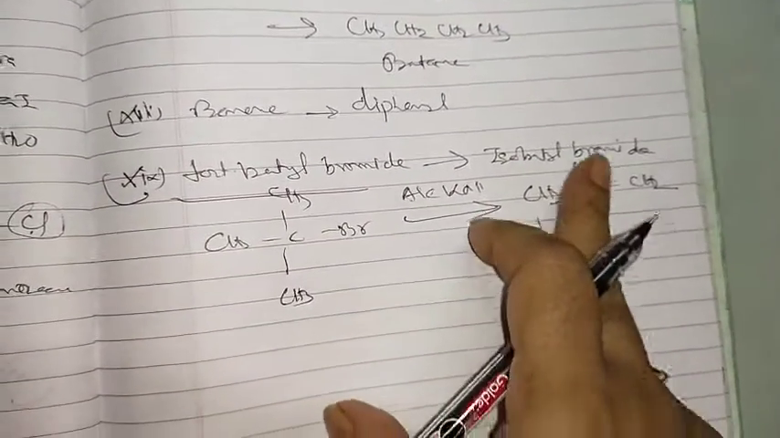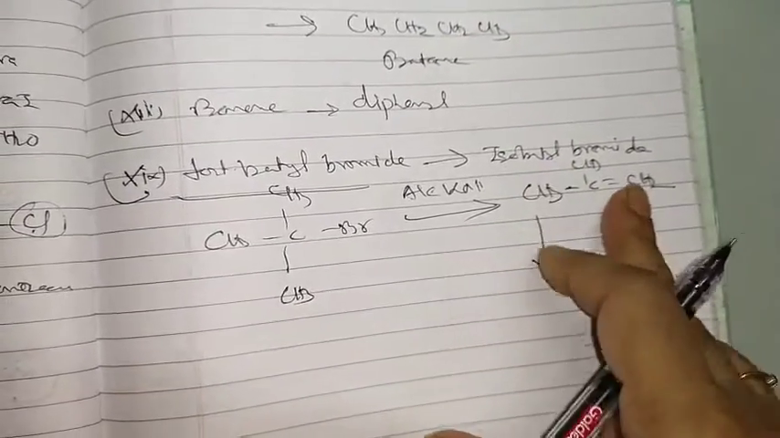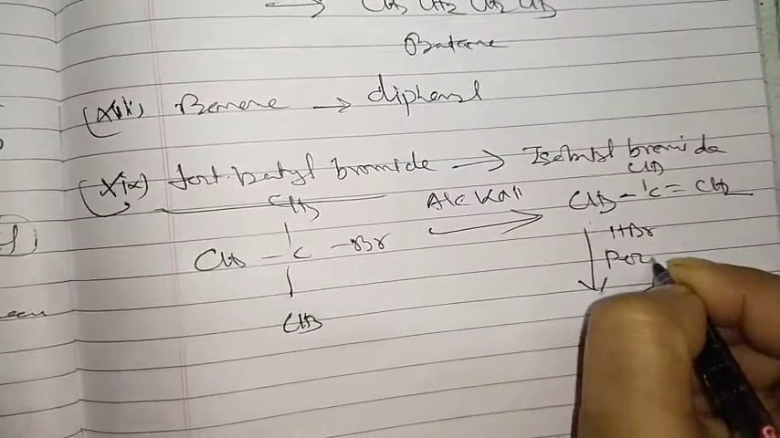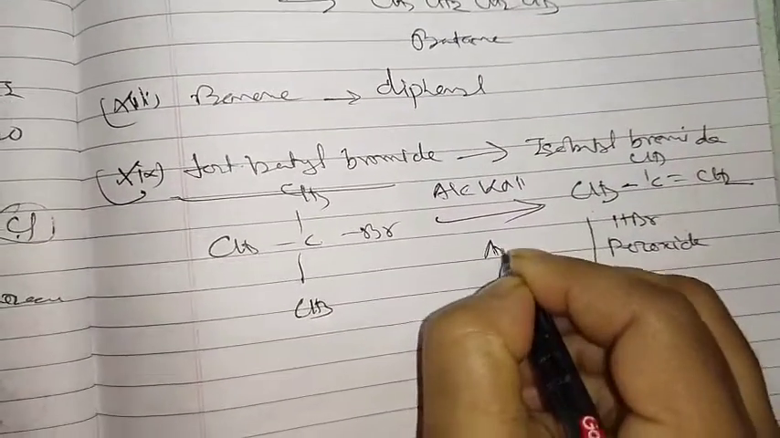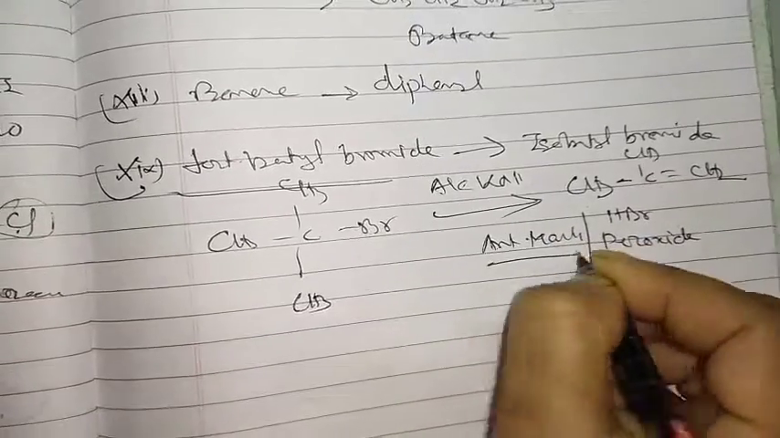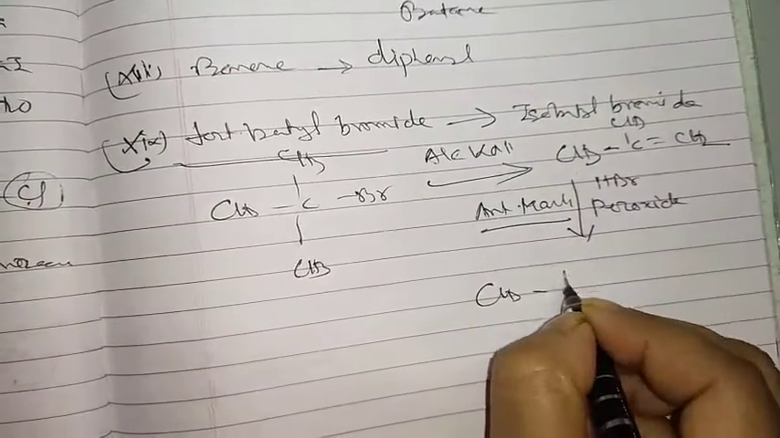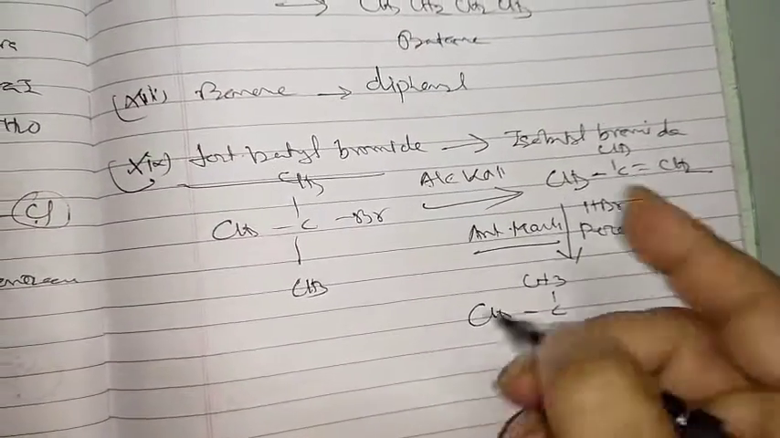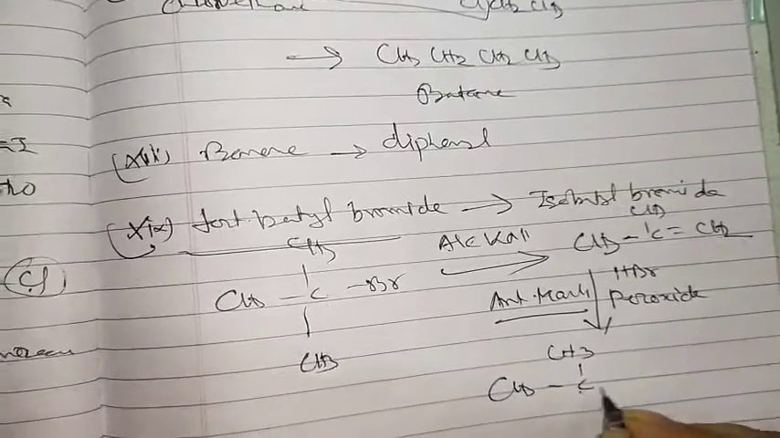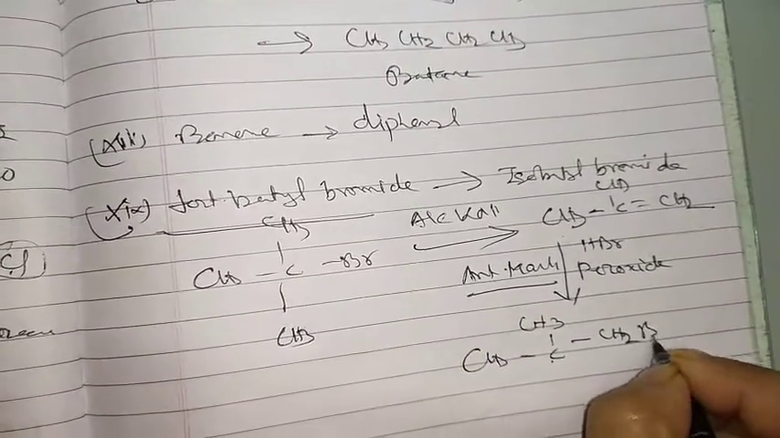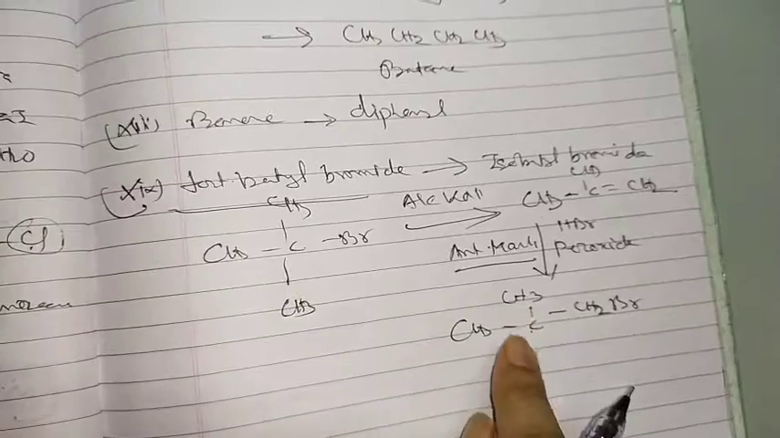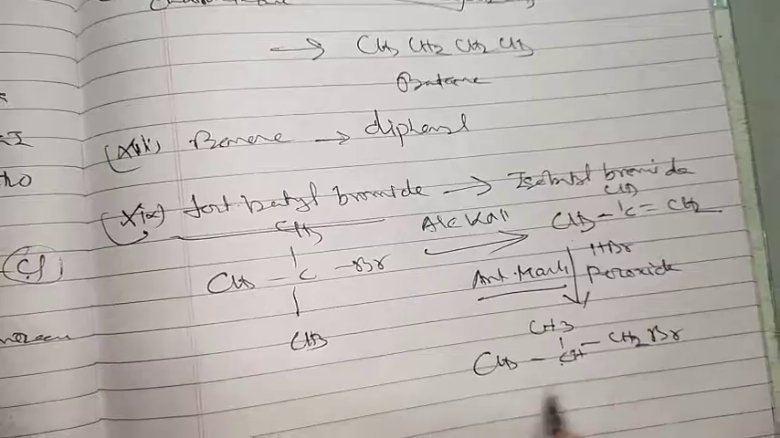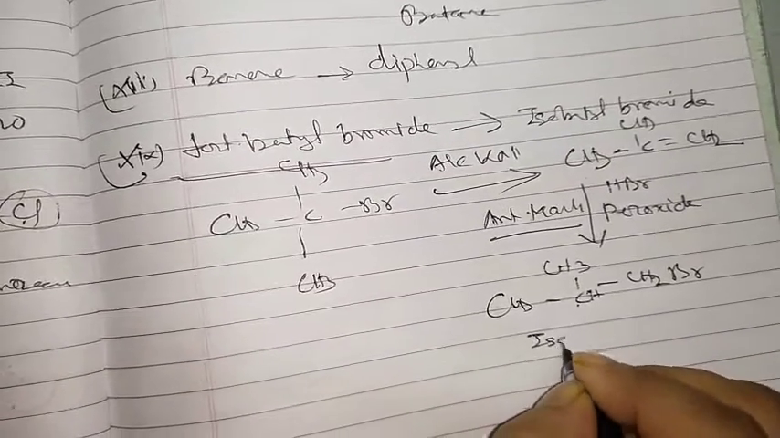Now for isobutyl bromide, the isobutyl structure is here and bromine will be added here. So now HBr and peroxide, anti-Markovnikov addition. So CH3 CH3 and it is coming CH2 Br. So now this is over, isobutyl bromide is over now.